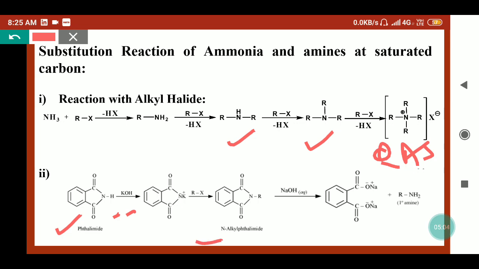So the N-alkyl phthalimide, in the presence of aqueous hydrolysis, what will happen is this bond will break. Here H and here OH will come if we are taking a water molecule, or here we are taking NaOH, so it will give the sodium salt of phthalic acid, and it will give the primary amines.